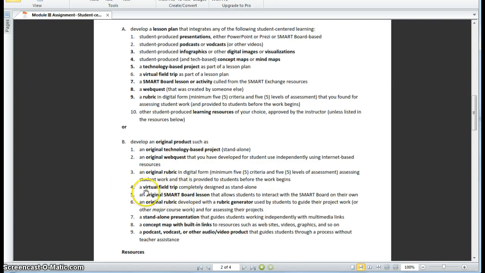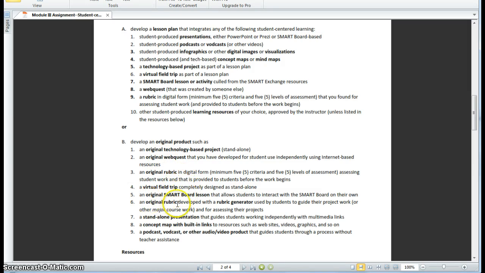Another new type of resource in this assignment, you could develop a virtual field trip. This would be a standalone field trip that's completely described from start to end in terms of what the students need to do. And again, they're doing this independently. So it would look somewhat like a web quest, but it's a different orientation in doing this virtual field trip.